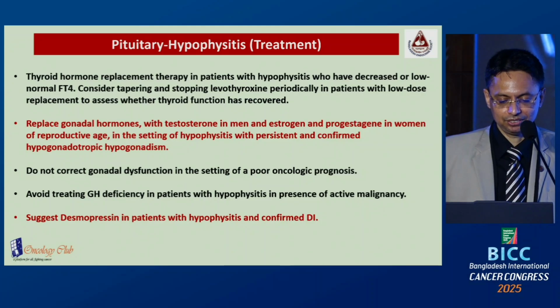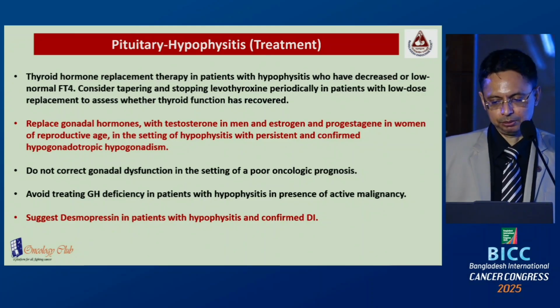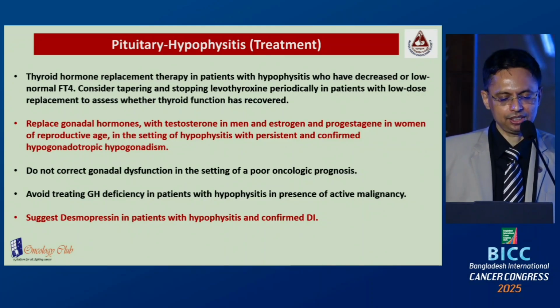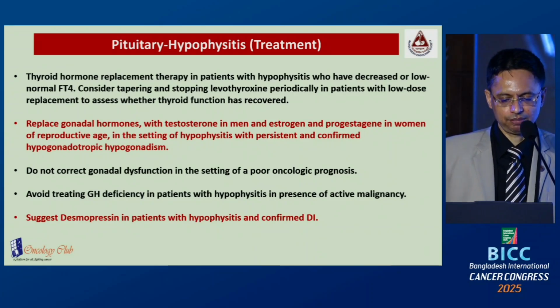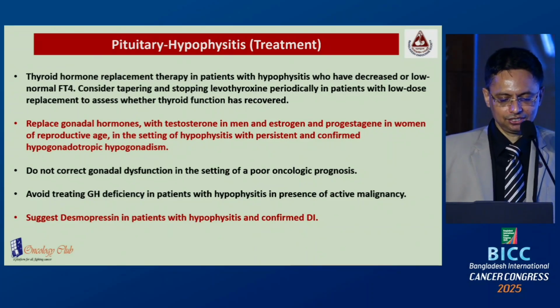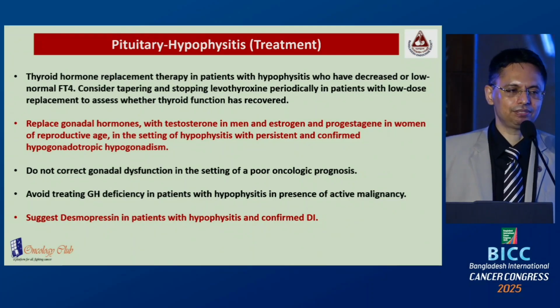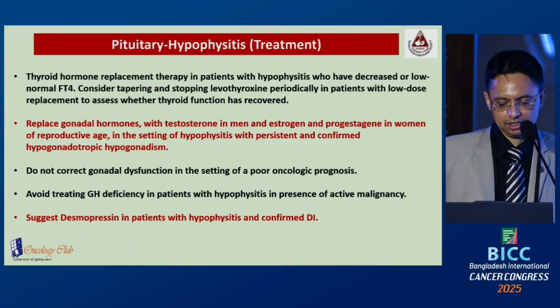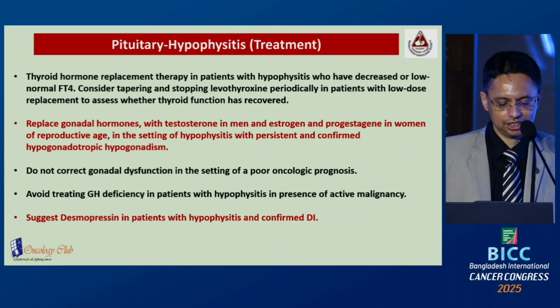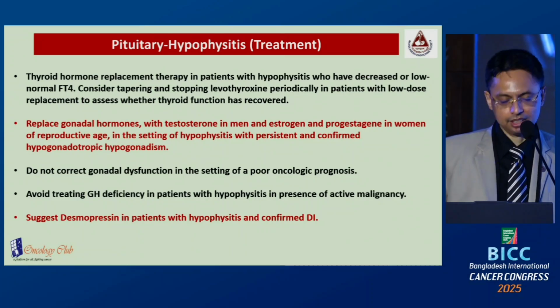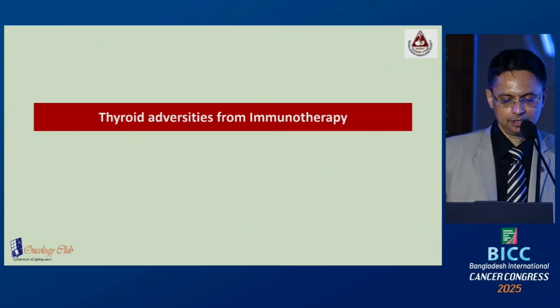Replace gonadal hormone with testosterone, also estrogen and progesterone in case of female, if there is confirmed hypogonadotropic hypogonadism. Do not correct gonadal dysfunction in the setting of poor oncological prognosis. Active growth hormone therapy is not needed in the presence of active malignancy. You should start desmopressin if the patient has confirmed diabetes insipidus.